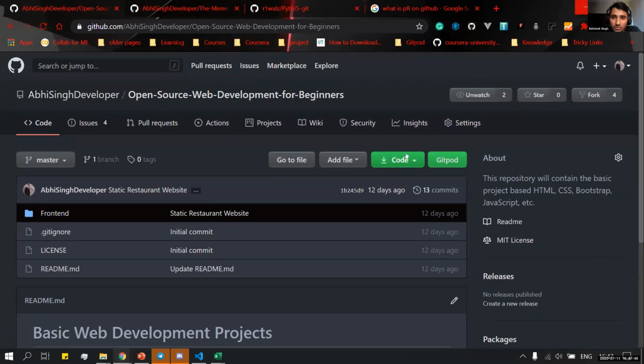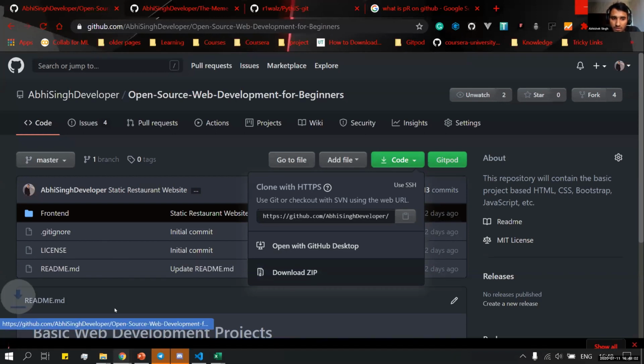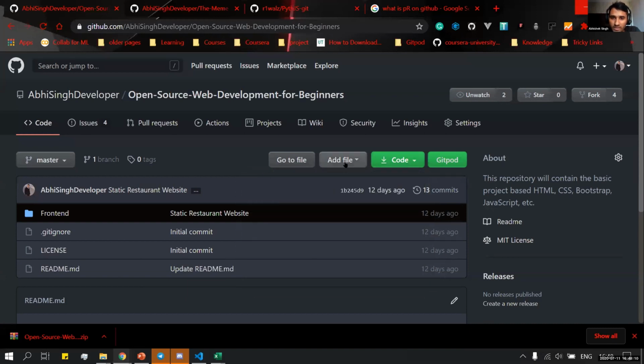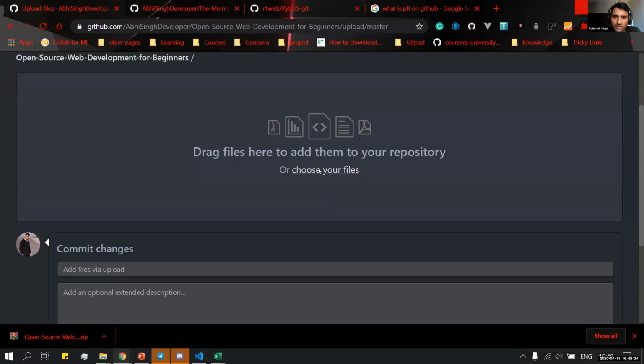One more thing, we have cloning. This is also a very popular term. Suppose you want this repository downloaded to your local system or remote system. You can go over there and download the zip or open with GitHub Desktop. This will get downloaded as a zip file and you can work in your local system. And suppose you want to upload a file, we go here to add file. We have two options: create a new file, which will create it here only, and if you want to upload a file, you can drag and drop or choose your files from your local repository.